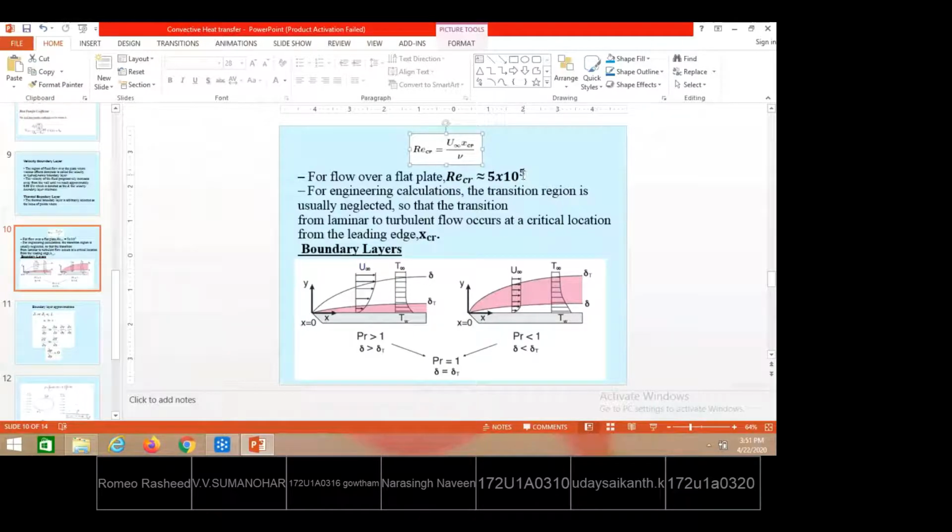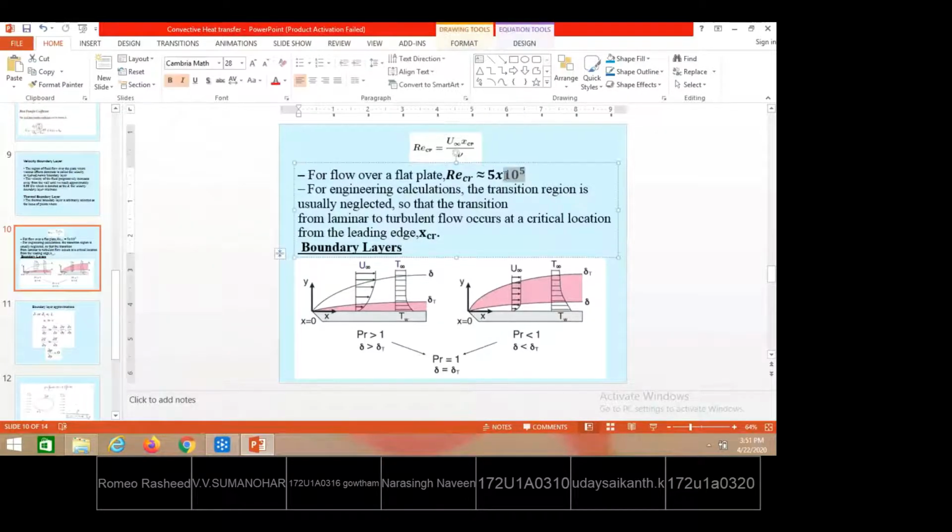When fluid is flowing externally, up to the distance of the external surface where the Reynolds number equals 5 into 10 to the power 5, laminar flow takes place. Afterwards, turbulent flow will take place.